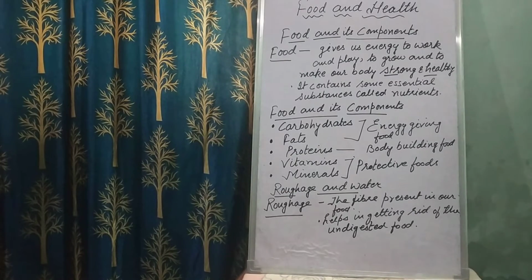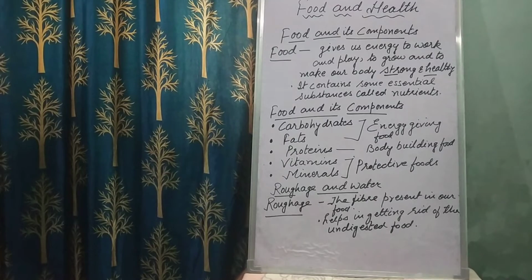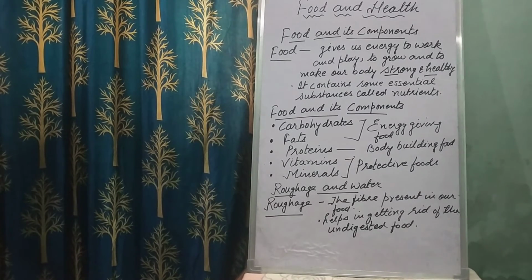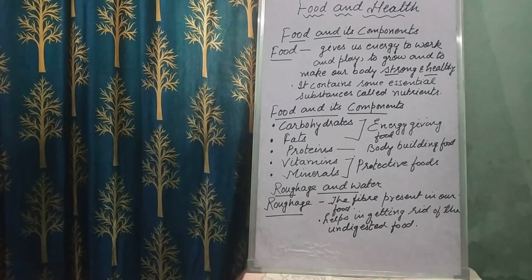Okay, children, vitamins A, B, C, D are some important vitamins required by our body. Vitamin A improves our eyesight and keeps our skin healthy. Vitamin B complex is needed for the various functions of the body. Vitamin C helps to fight infection and keeps our gums and teeth healthy. Calcium, iron, potassium, iodine, and sodium are all examples of minerals.